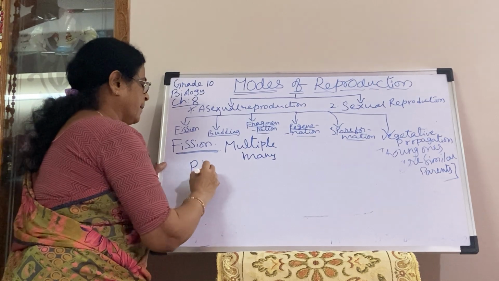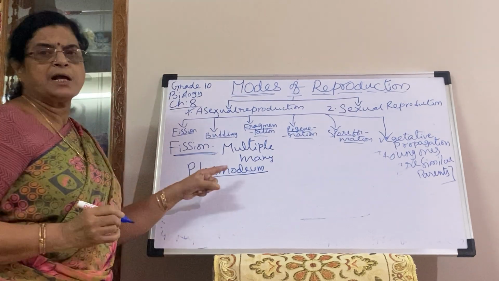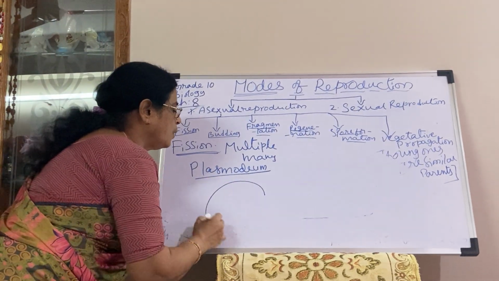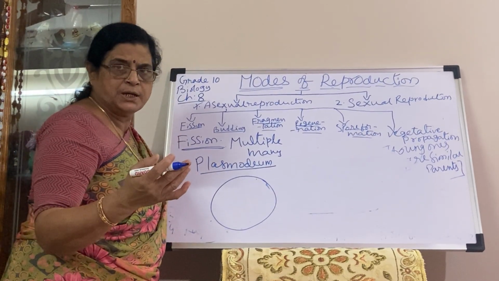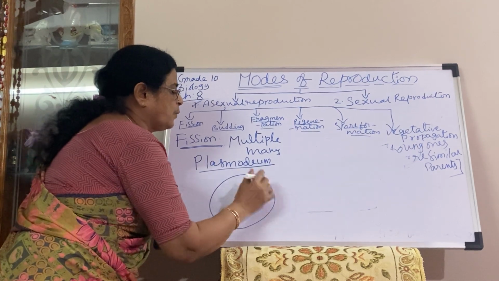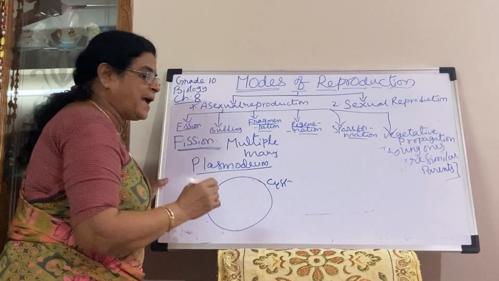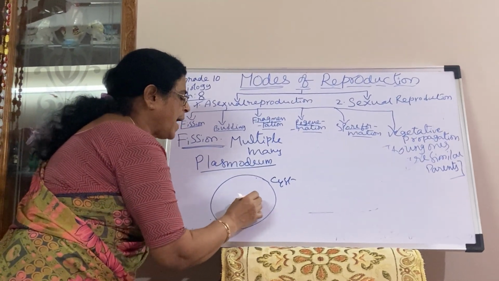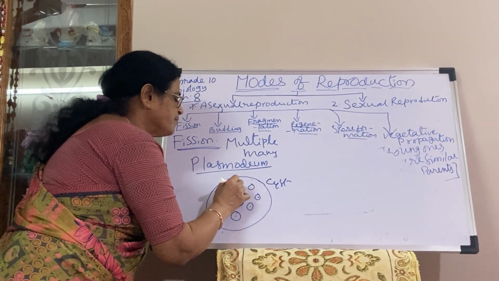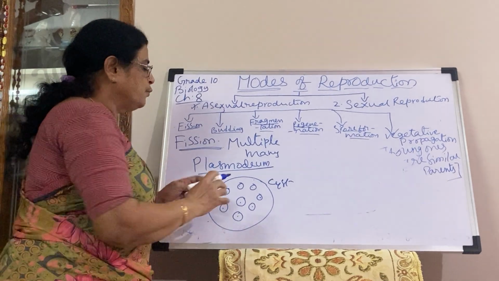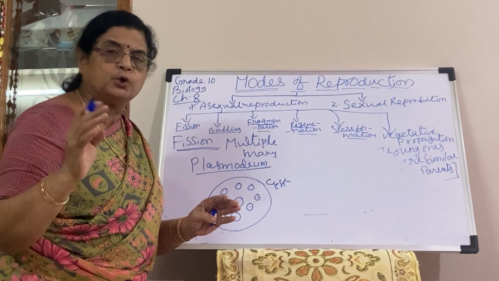So like Plasmodium, this is nothing but the malaria parasite. Plasmodium is the malaria parasite. So it covers the body with a cover under unfavorable conditions. It will make a cyst-like structure around it, in order to protect the inner cell. Then what happens at that time? The single nucleus divides many times. 1 becomes 2, 2 becomes 4. Like that, it will be dividing many times, forming a number of nuclei. Nuclei is the plural, nucleus is the singular.